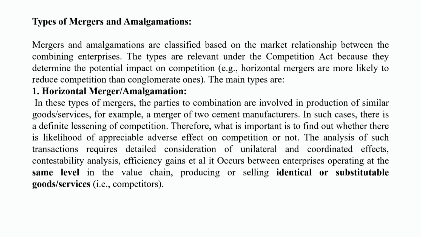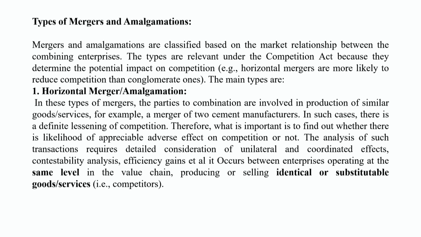In this type of merger, the combining parties are involved in the production of a similar level of goods or services. If you remember, in the third and fourth modules, when we were discussing dominance of an enterprise and particularly agreements, we discussed two types of agreement, vertical and horizontal. A vertical agreement involves different levels, and a horizontal agreement is one where enterprises in the same food chain are involved at the equal level.